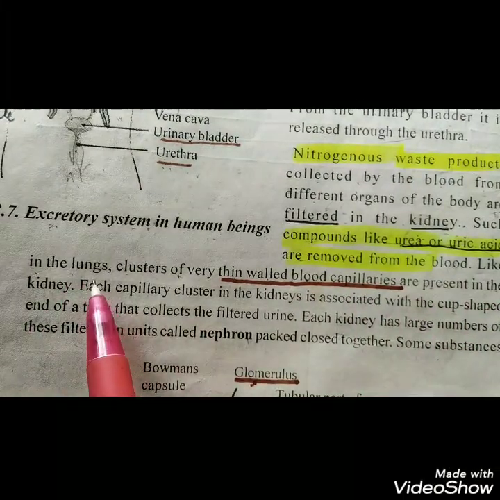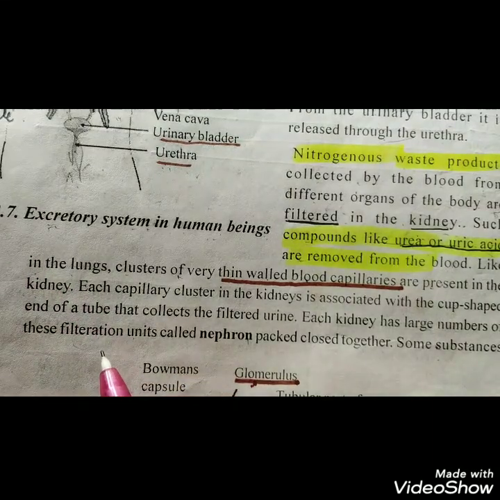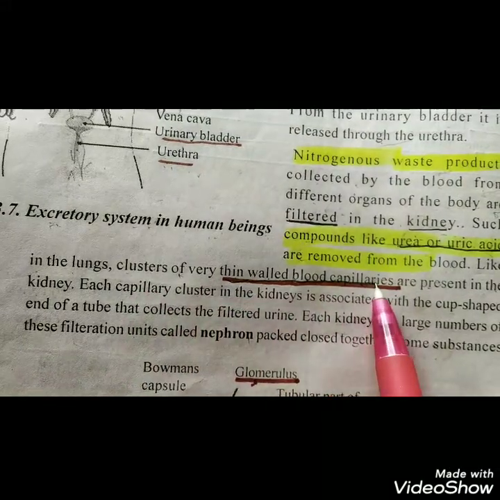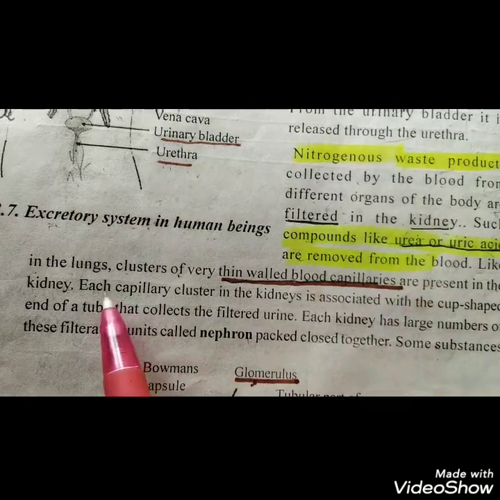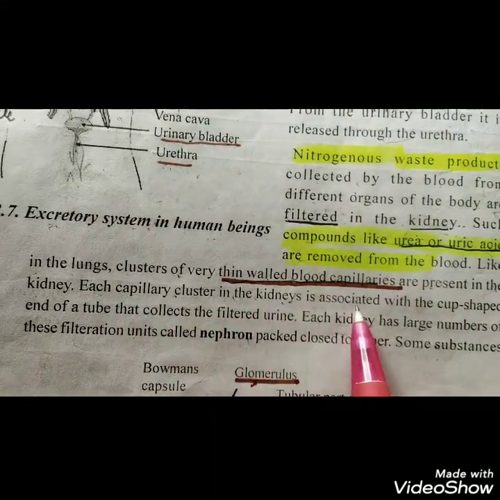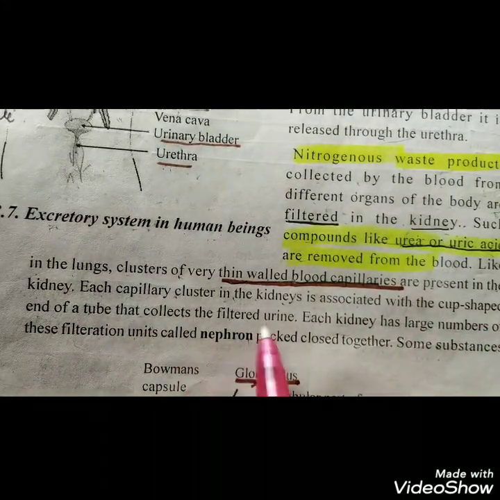In the lungs also, we have seen that the alveoli is connected with the thin-walled blood capillaries. Like that, in the kidney also, there are thin-walled blood capillaries. Each capillary cluster in the kidney is associated with a cup-shaped end of the tubes that collect the filter unit.